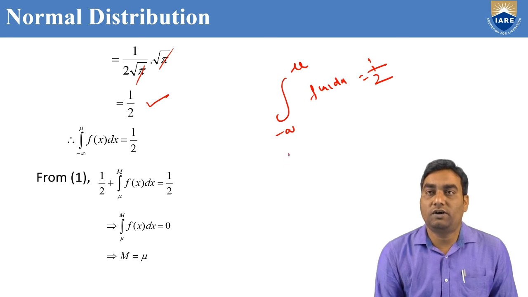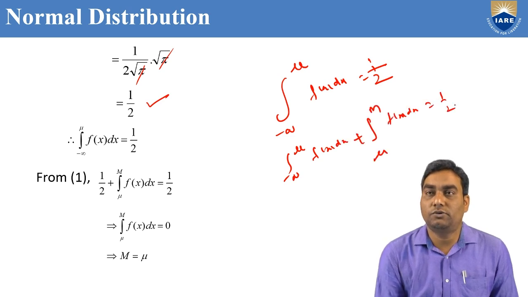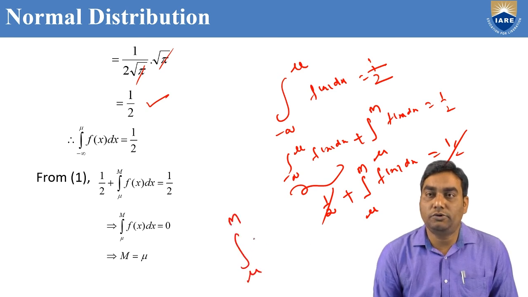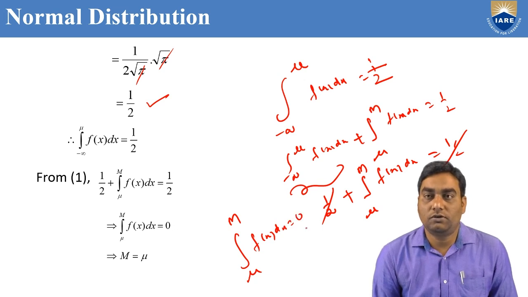What is equation 1? Integral from minus infinity to mu of f(x) dx plus integral from mu to m of f(x) dx equals 1/2. But the first value equals 1/2, as we proved. So 1/2 plus the integral from mu to m of f(x) dx equals 1/2. The 1/2 cancels, and finally we get the integral from mu to m of f(x) dx equals 0.